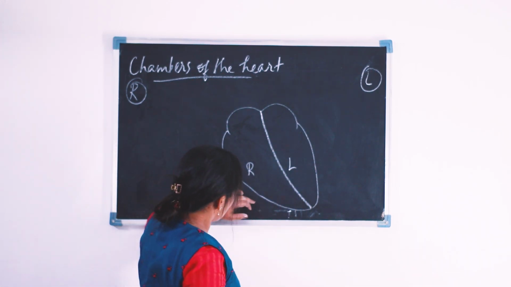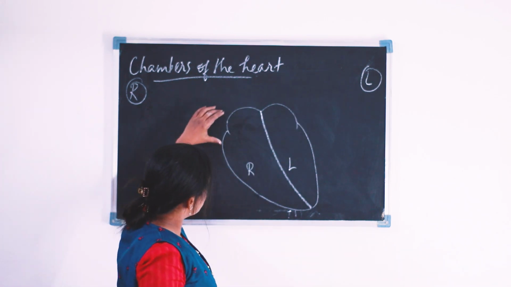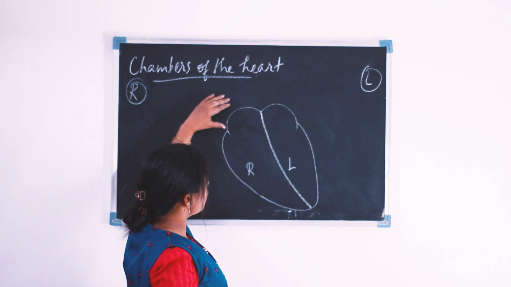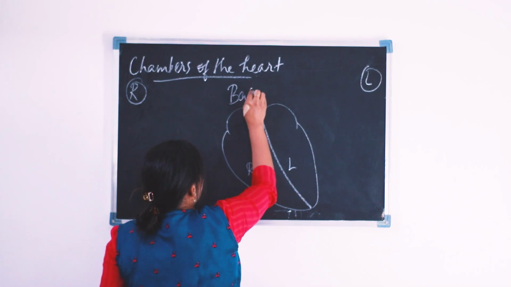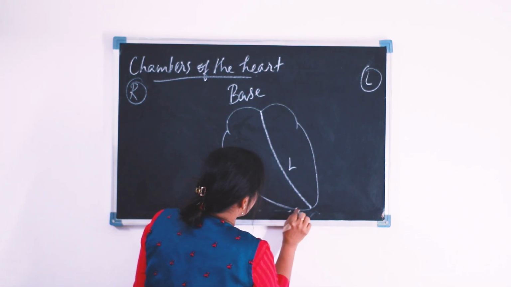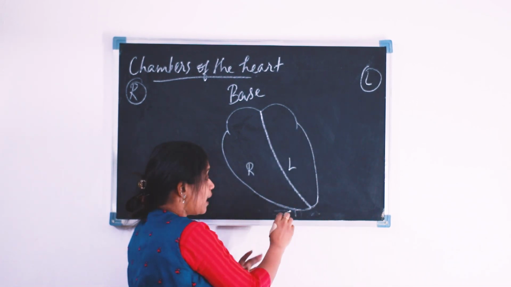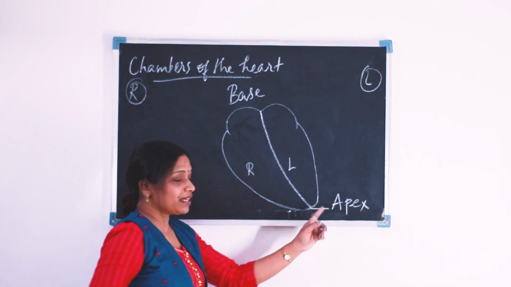At the top portion of the heart, it is much broader than the bottom portion. This broader or widened area of the heart is the base of the heart. And this narrowed portion, towards the tip, is the apex of the heart.